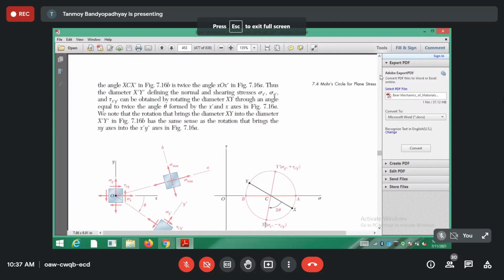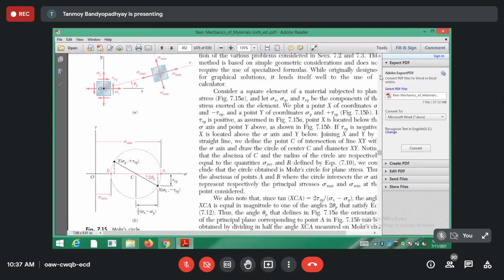So the things that you have to study are given here, a lot is written here. Initially you have to find out how to plot the points x and y. The xy line is the actual line that represents the principal plane now. In the previous case it was AB itself, because in that case you don't have tau xy. So AB was your principal plane line, and from there you plotted 2 theta. But now the case has changed. In this case, not AB but the line xy shown in the figure represents the principal plane line. So from xy you have to now draw 2 theta so as to get the new values of the stresses, sigma n and tau.